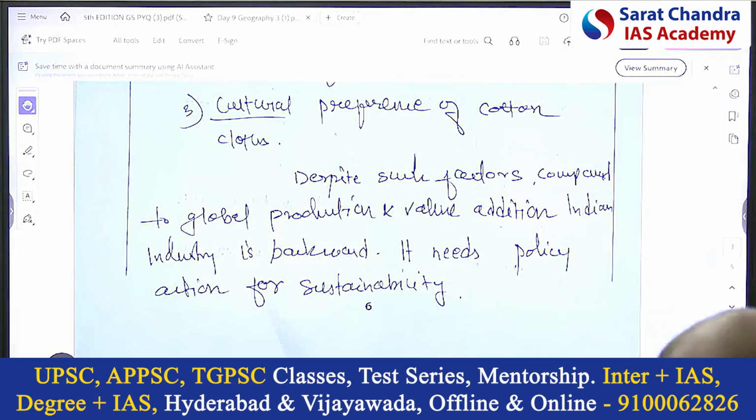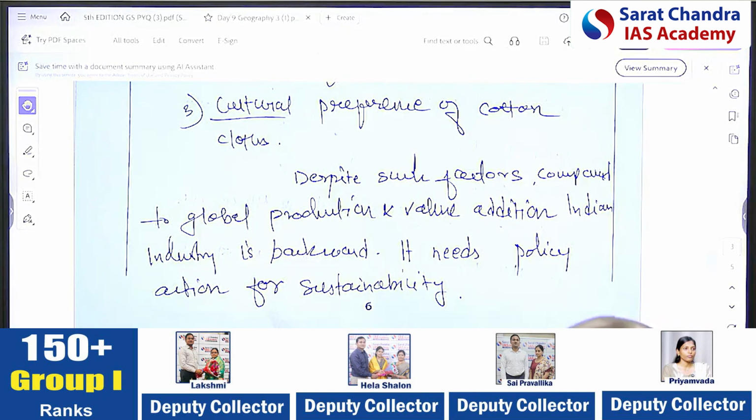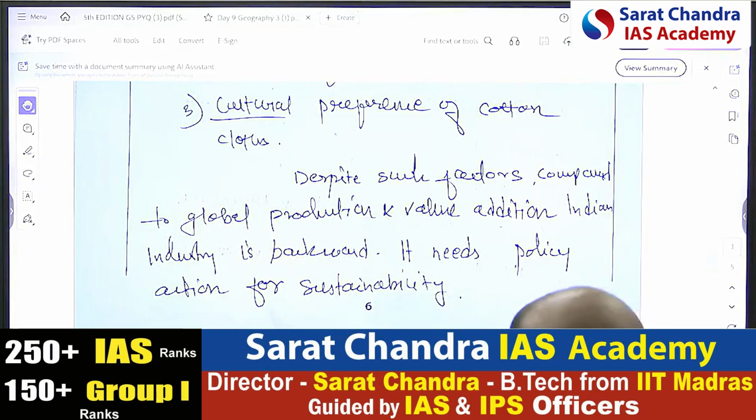Technology is defeating the climate now. Now we are able to create the atmosphere in such a way that our cotton textile industry can be anywhere. That can be another way of looking at this question, the analysis part.